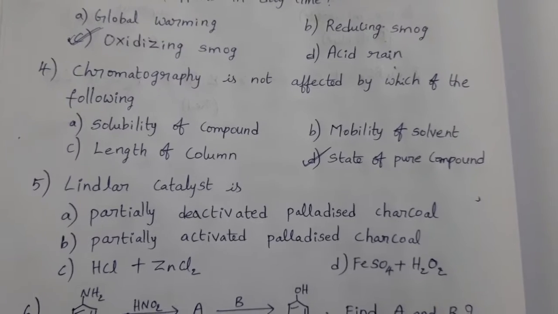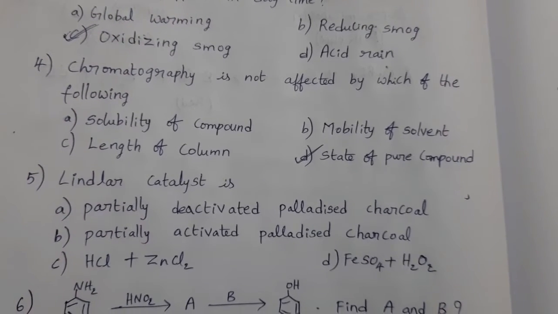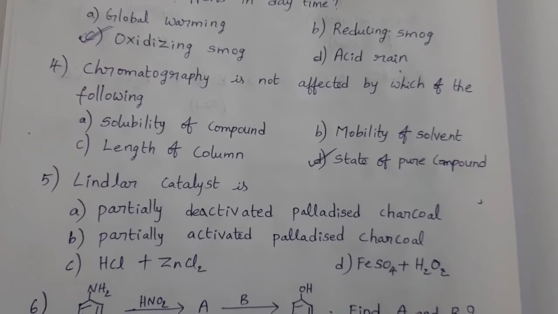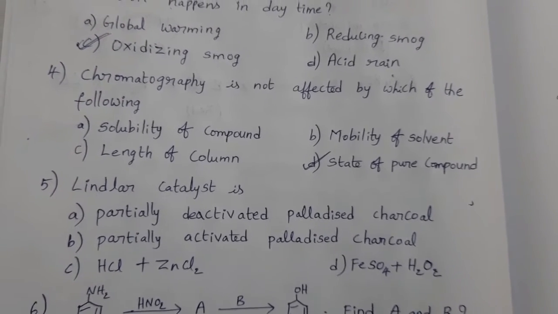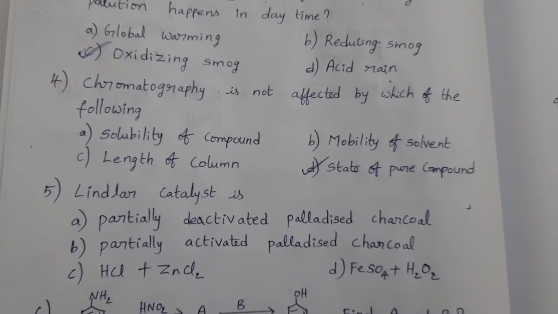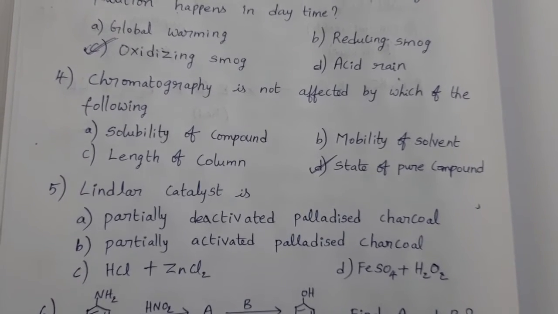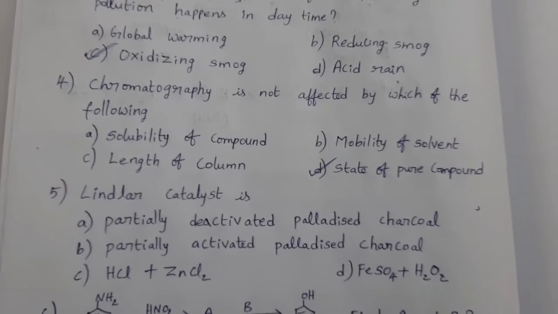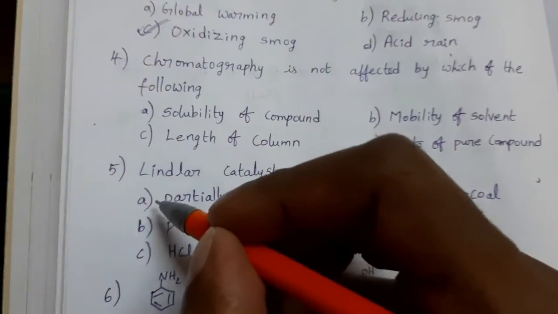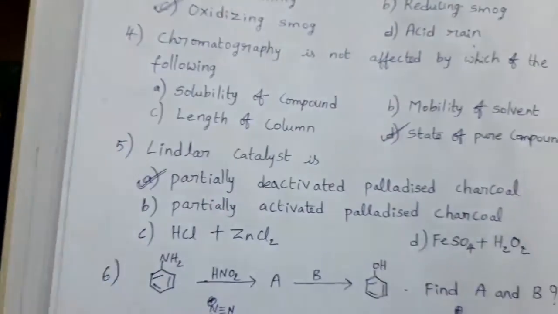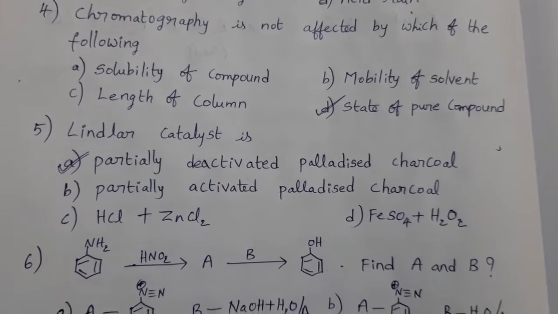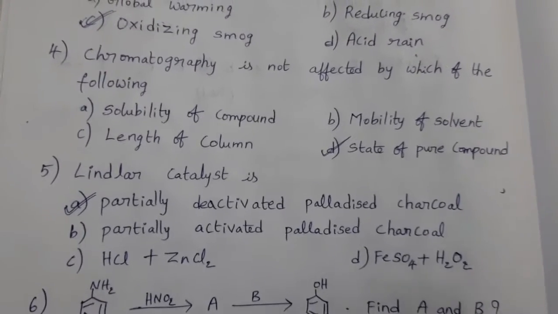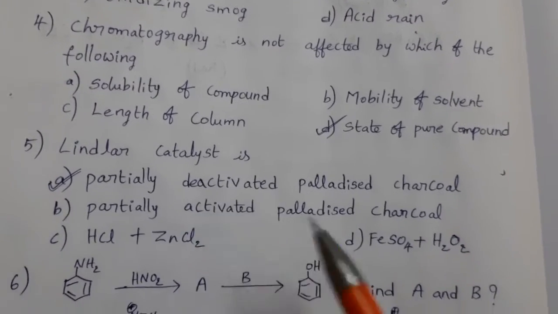Next, Lindlar's catalyst is partially deactivated palladized charcoal. Already we know this. Lindlar's catalyst is used in Stephen reduction. Cyanides are converted to aldehydes. Acid chlorides are converted to aldehydes. So option A is the answer. Next, in the preparation of cis alkenes from alkynes, we can use this Lindlar's catalyst.